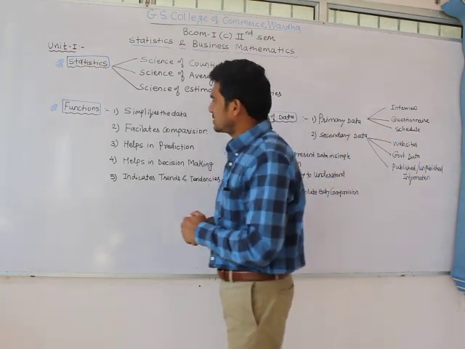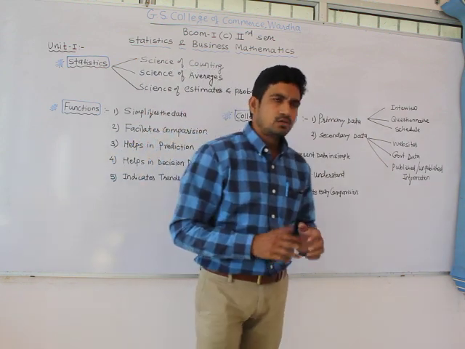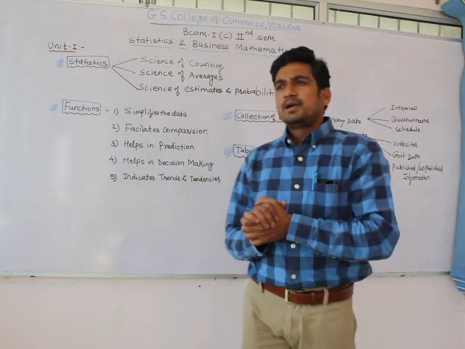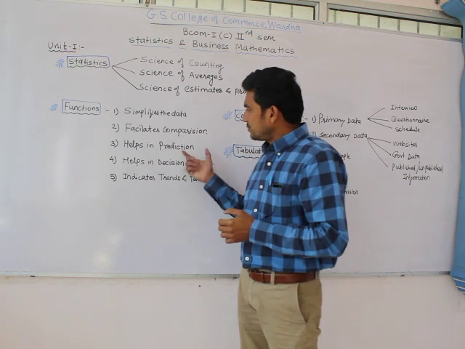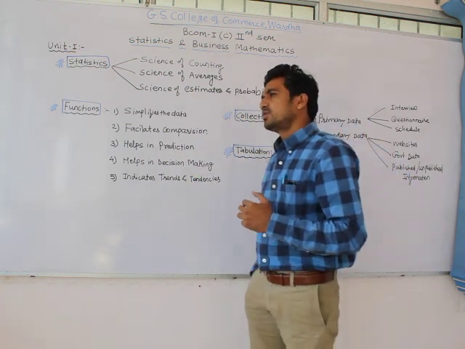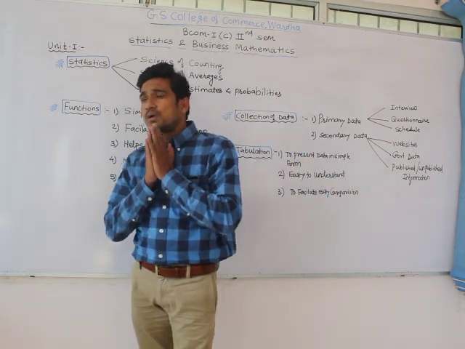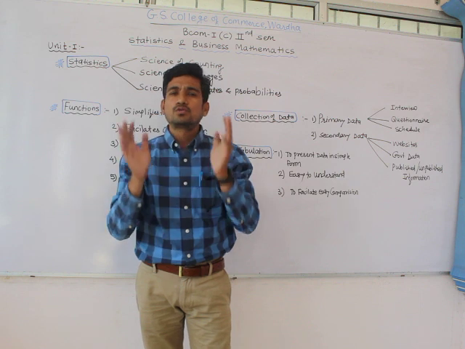The third point is that it helps in prediction. Look, when you are doing a comparison and simplifying the data, it is going to help you in making predictions. Why is there a need for prediction? Because when you want to make an estimate, when you want to think about the future, you have to do prediction.